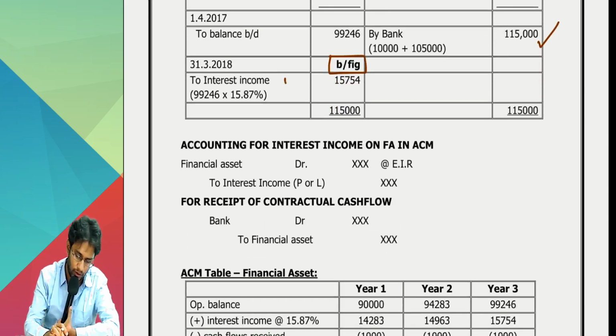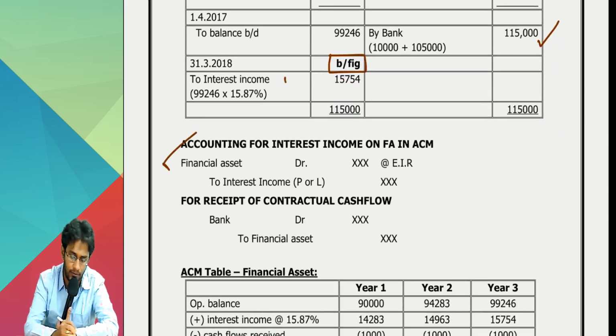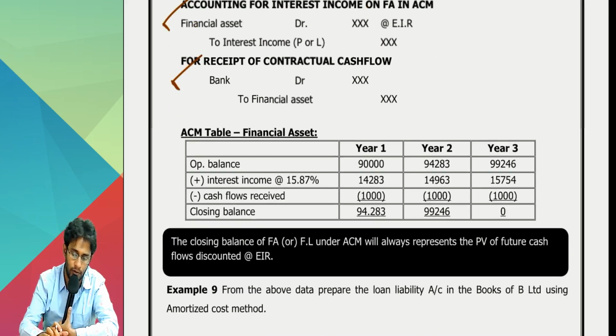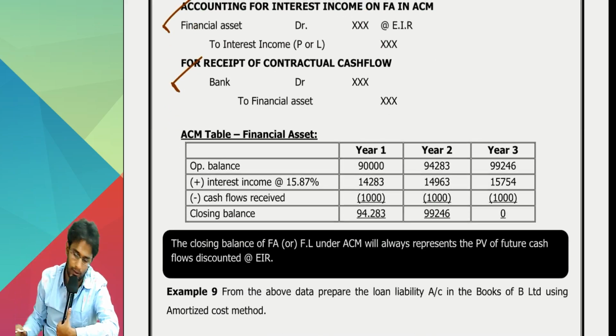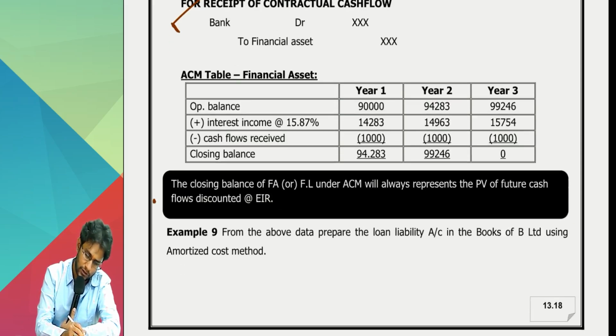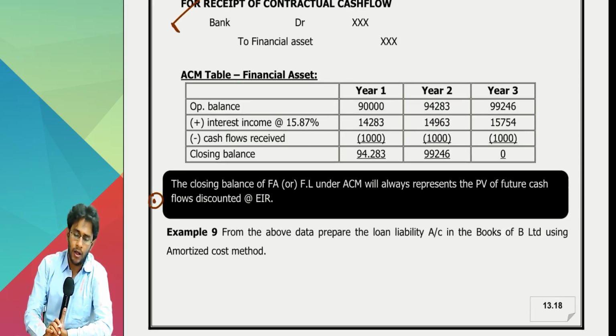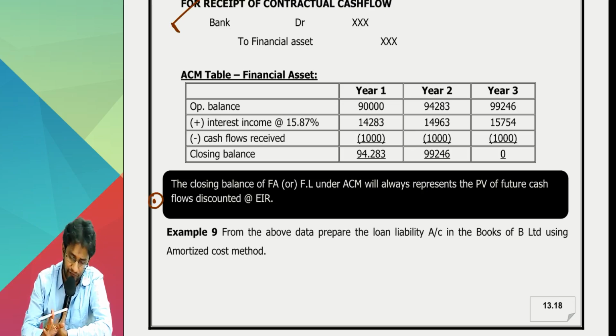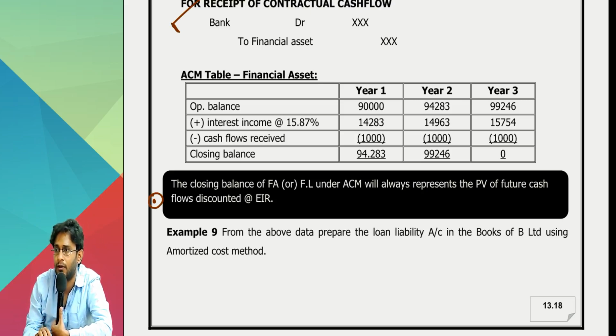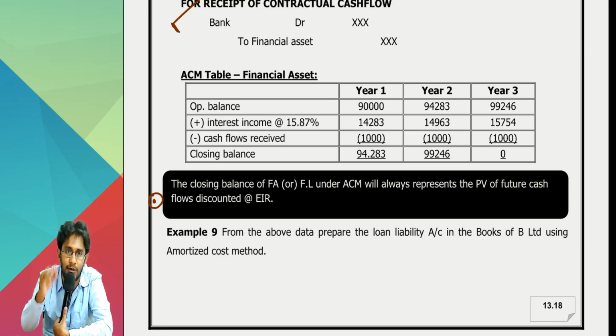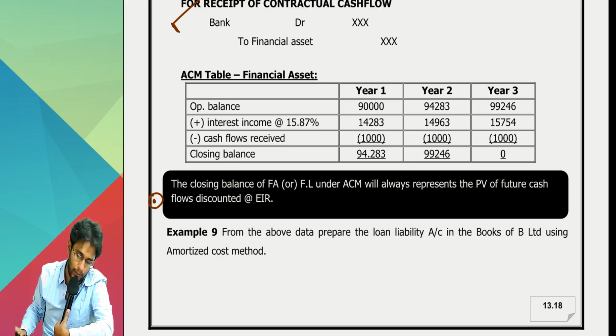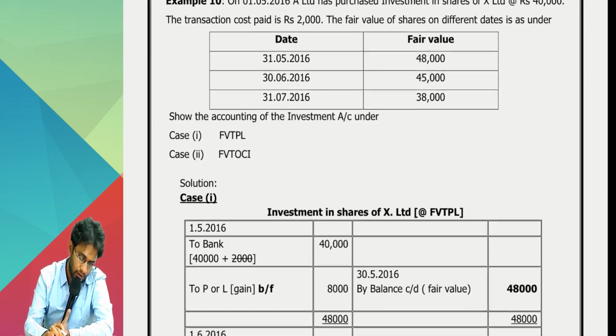Okay, this point again I wrote here. This is the entry you will write for interest income. This is the entry you will write for contractual cash flow. In the above example, the ACM table. This black box, what is written is the closing balance of FA or FL under ACM will always represent the present value of future cash flows discounted at EIR. If that is not working out, ACM itself is wrong. ACM cannot be applied if this rule does not function. So this is almost the heart of ACM, a particular black box. Okay, come to next page.